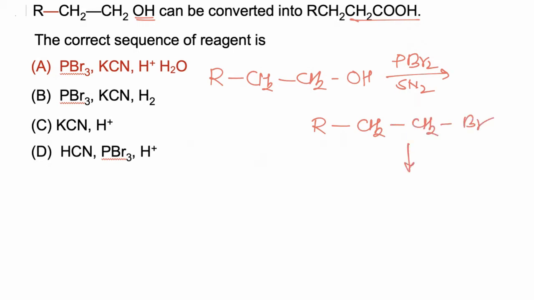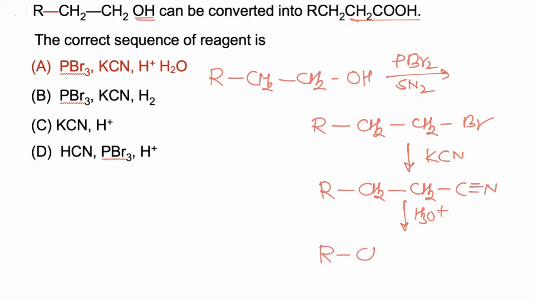Now this alkyl halide is treated with KCN. So the alkyl halide is converted to cyanide. Now this cyanide on acidic hydrolysis is converted to acid. So acid is formed as the final product, and hence the correct answer is A.